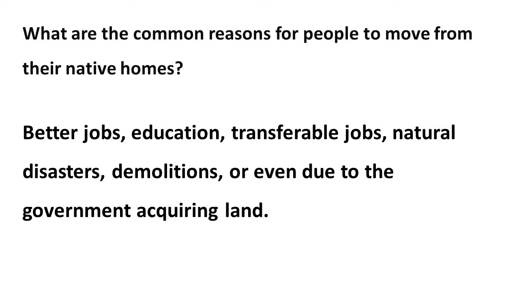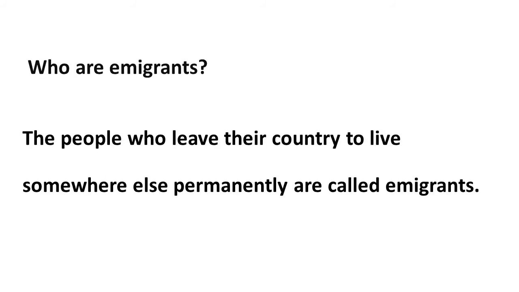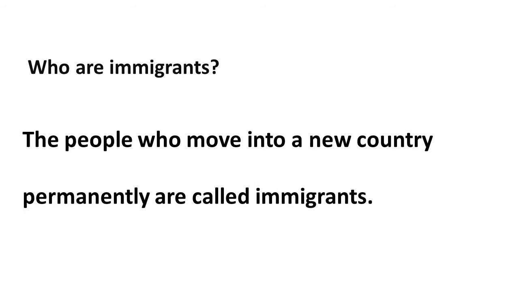Then, who are immigrants? The people who leave their country to live somewhere else permanently, and who move into a new country permanently, are called immigrants.